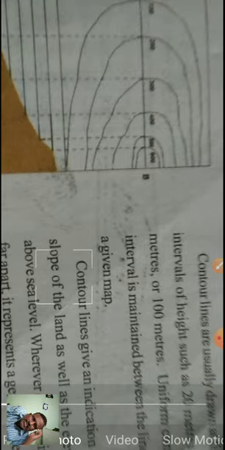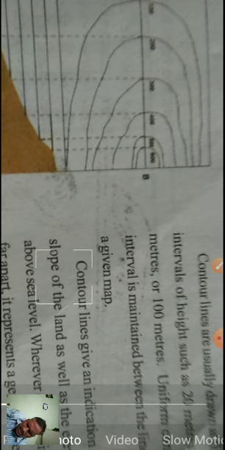And here see some measurement they have taken to the line, and here 100 meter, 200, 300, 400, 500, 600. Some lines are drawn, and one circle is connecting one dot. That means same height, which are on the same height.